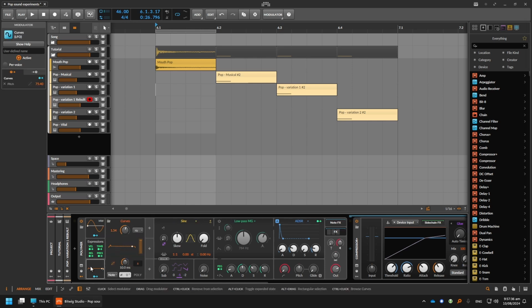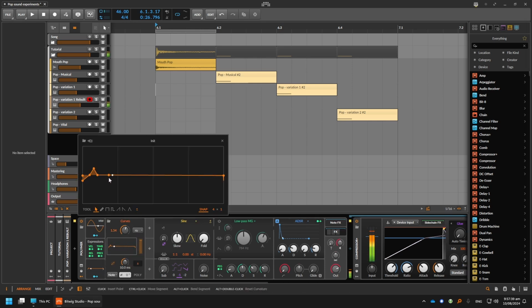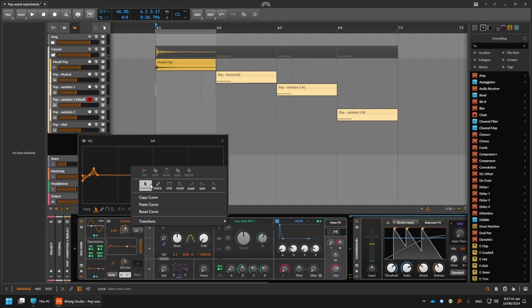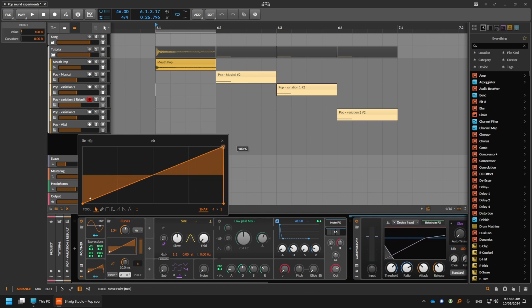Spend some time tweaking and doing A/B comparisons between your original sound and your synth, making small tweaks and saving presets as you go. When you're happy, set the final levels and you can bounce out your sound or use it as a preset. It's up to you.